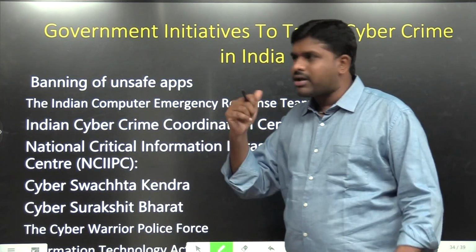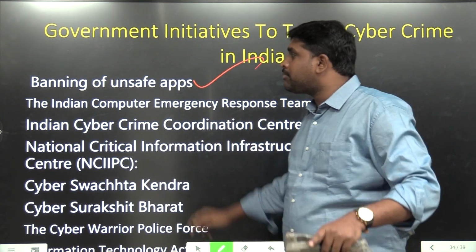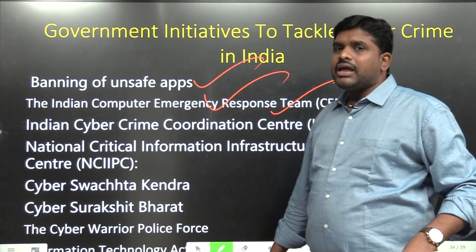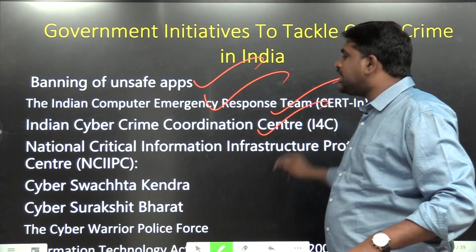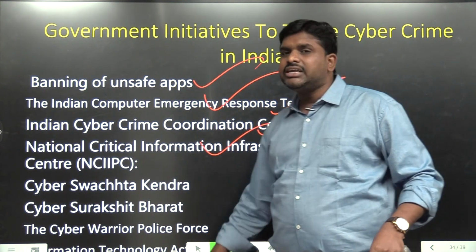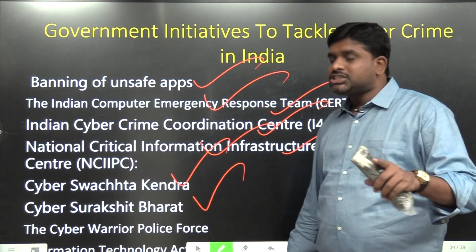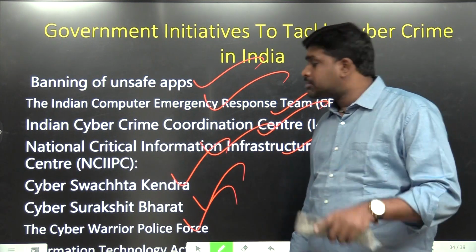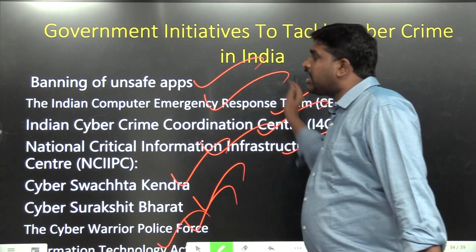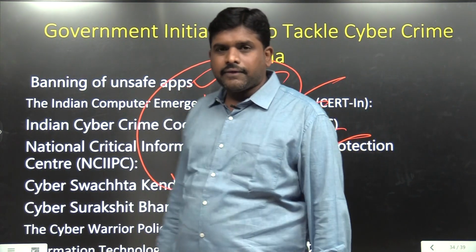Remember this, fatafat. Number 1, banning of unsafe apps. Chinese apps were banned by the central government. Computer Emergency Response Team, Indian Cyber Crime Coordination Center, National Critical Information Infrastructure Protection Center, NCIIPC, Cyber Swachhata Kendra, Cyber Surakshit Bharat, Cyber Warrior Police Force, Information Technology Act 2000, which was amended in 2008. These are all the steps taken by the government of India to control cyber security.